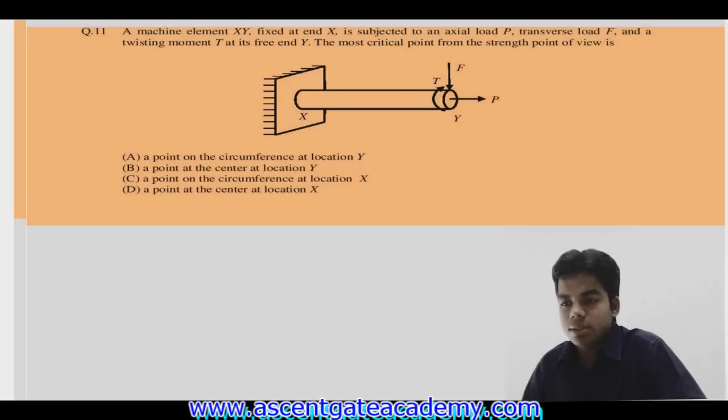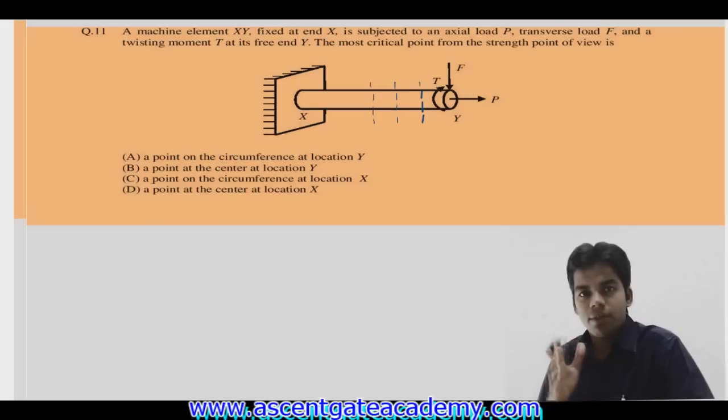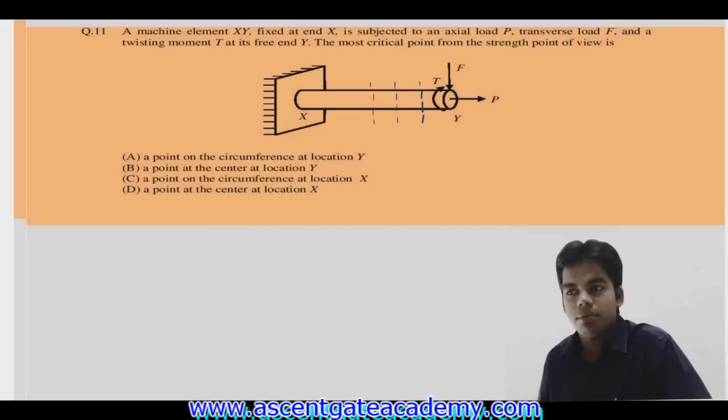If I look at this particular shaft, at every section of the shaft the axial force is the same, which is equal to P. Second, the total twisting moment at every section will be the same. Getting this or not? The only thing which is changing is the bending moment.